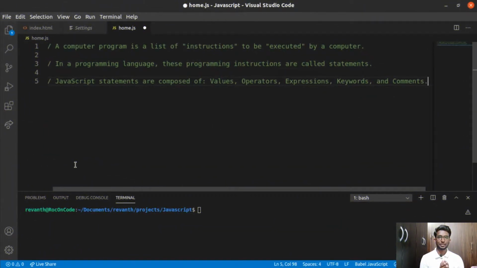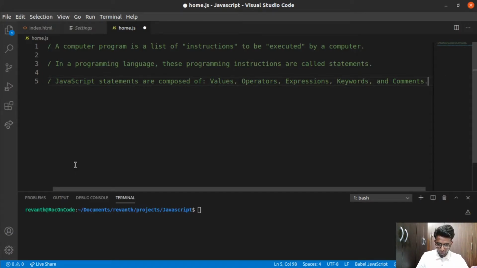Firstly, what is meant by programming? Programming is a set of instructions which are going to be executed by the computer, or we can simply say a machine understanding language. In a programming language, these programming instructions are called statements. A JavaScript program is simply a list of programming statements, which is often called JavaScript code. This JavaScript code may be composed of values, operators, expressions, keywords and comments, etc. And these programming instructions are executed in a line by line manner. Okay, so let's get started with the code.